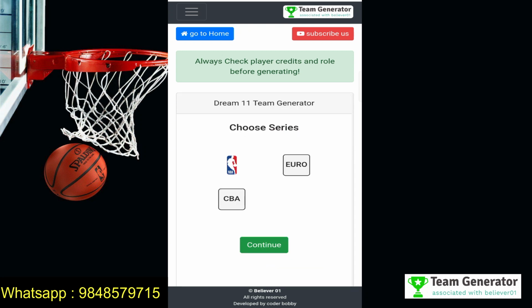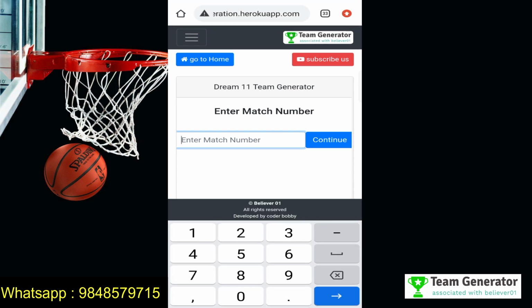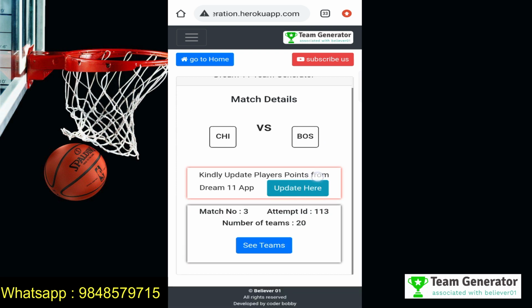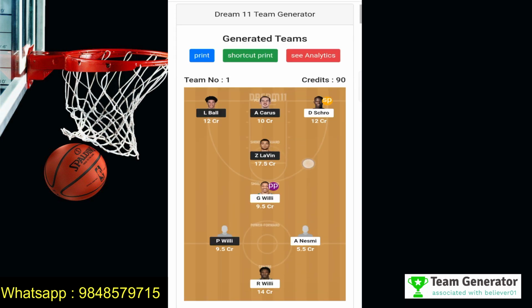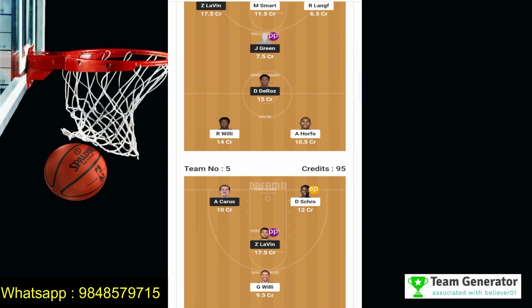So we need to click on the match result option and the NBA, and we need to give the same match number that we have given previously to create those 20 teams, which is 3. We need to remember this match number, and after that, continue. And you can see we have generated 20 teams, and the 20 teams are listed here. If I click on see teams, you can see all these teams are completely stored, and you can access these teams at any time.